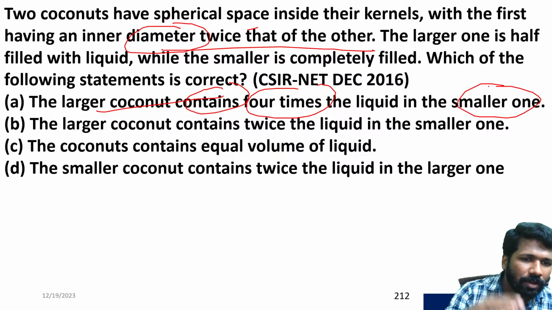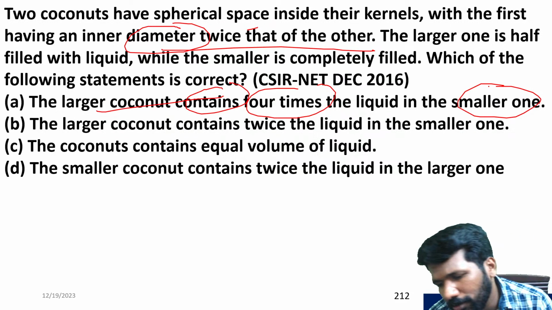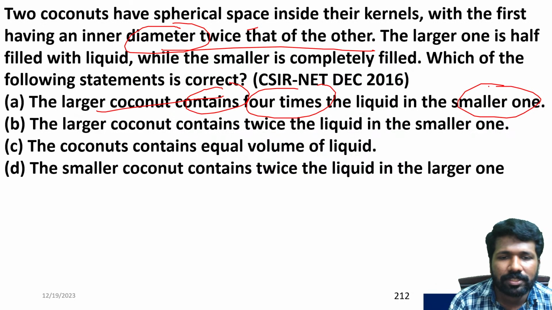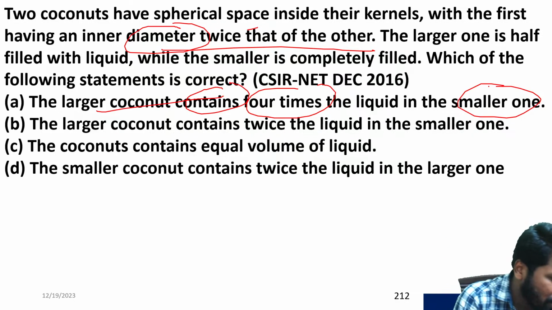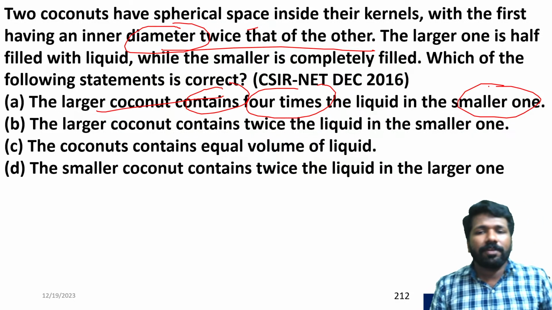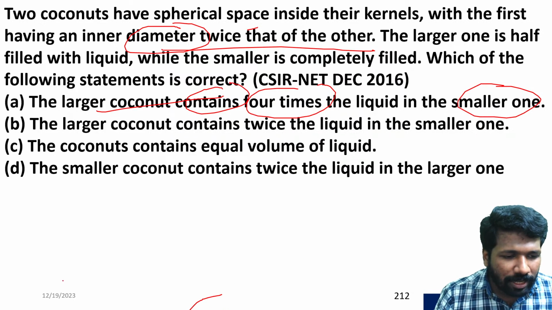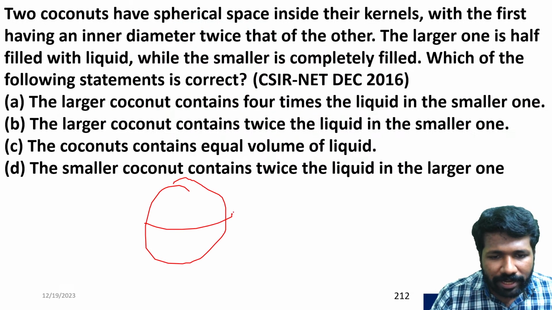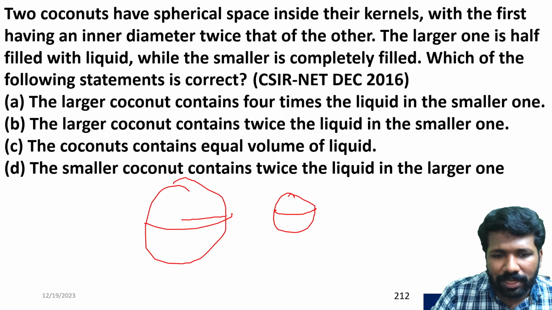All of you are clear? Other options also, you can see, it is clearly volume. So in this question, the trick you can use is, you can actually take examples. In the first classes we discussed shortcut methods, tips and tricks for the general aptitude section. There I told you the importance of taking examples to do questions faster. Here also taking examples will help. The bigger coconut and the smaller coconut: we know the diameters have a relation, that is double. So the radius also has the same relation.